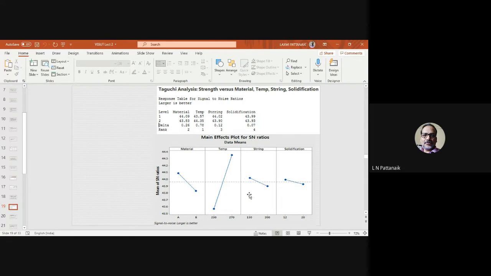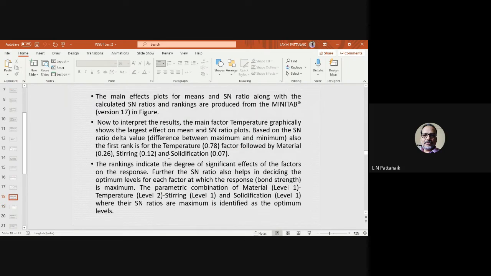And the same thing you can judge graphically also, right? It's nothing different. You can find the highest slope is for temperature, next is for material, next is for stirring, and the solidification seems to be parallel to that dotted line, meaning it is minimally affecting the response. Okay, so this is about the factors which are affecting the response. We have not talked about the level of factors which makes it robust. That comes in the next analysis.